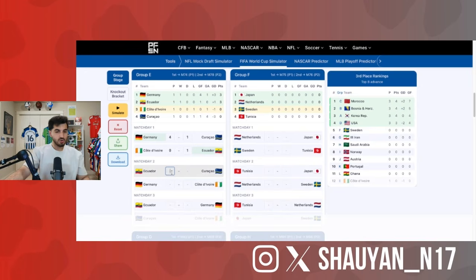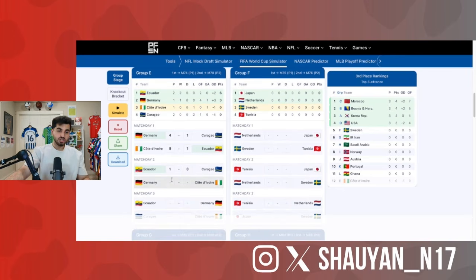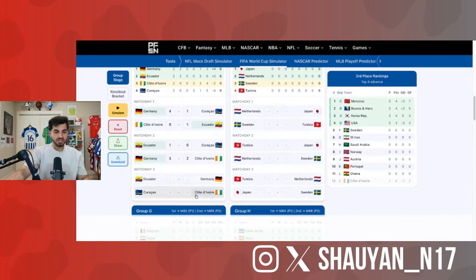Ecuador, Curaçao, crazy enough, I think another 1-0 win. I think they're just absolute clean sheet merchants, Ecuador. Germany, Ivory Coast, I'm going to go 3-2. I think it's going to be a very thrilling match. Germany, Ecuador, I'm going 1-1. This is where they'll leak their first goal. Curaçao, I'll go 2-1 to the Ivory Coast.